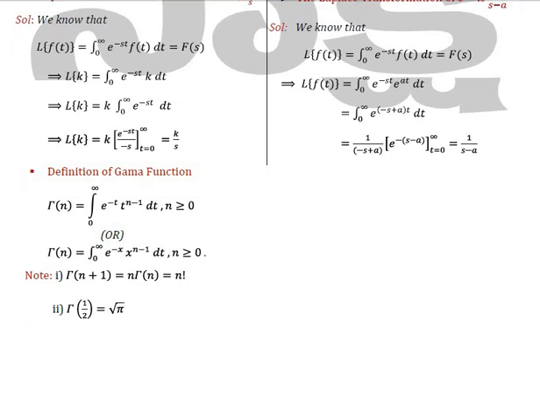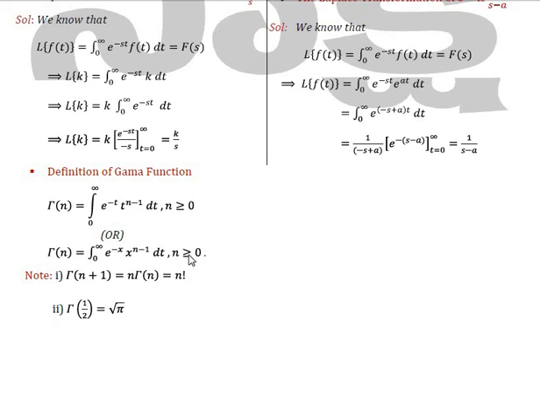Now an important part of the Laplace transform is the definition of the gamma function. What is gamma n? Gamma n can be defined as the improper integral from 0 to infinity of e to the power minus t into t to the power n minus 1 dt for any positive value of n, or gamma n equal to the integral from 0 to infinity of e to the power minus x into x to the power n minus 1 dx for any value of n greater than 0.